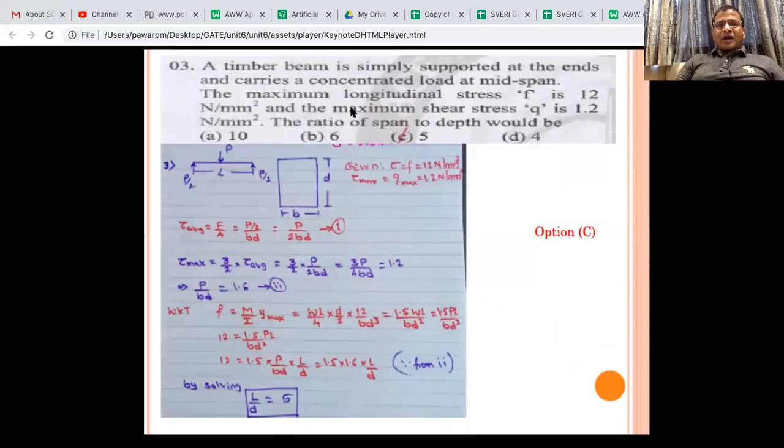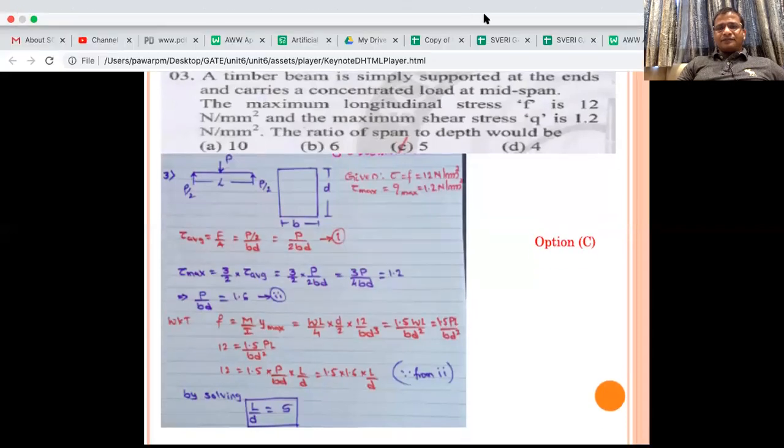Now here a timber beam is simply supported at the end. It carries the concentrated load at the mid span. Now this we will solve.